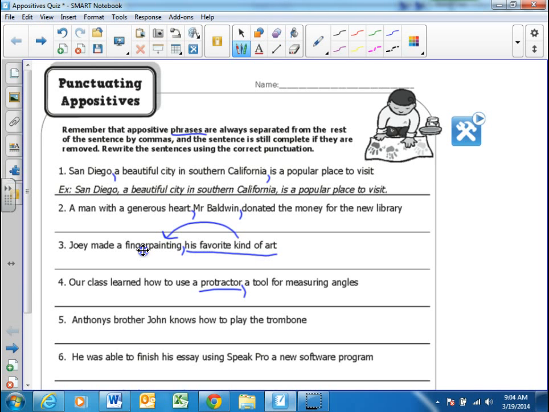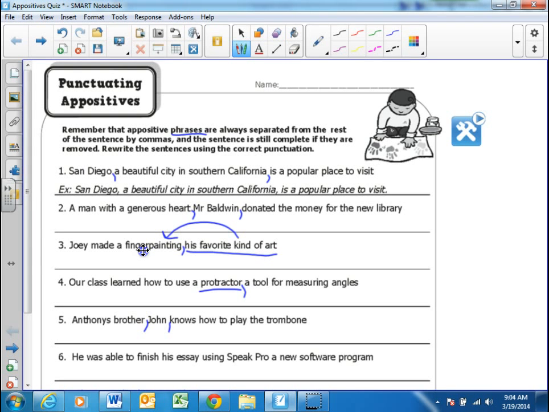So Anthony's, comma, brother John, right? Anthony's, comma, brother John knows how to play the trombone. So if I took the appositive out, it says Anthony's John knows how to play the trombone. Does that make sense? That means it is not the appositive. Go ahead. Okay, Anthony's brother, comma, John, comma, knows how to play the trombone. So if I took it out now, Anthony's brother knows how to play the trombone, it's a sentence.